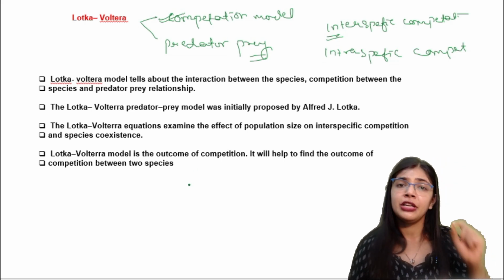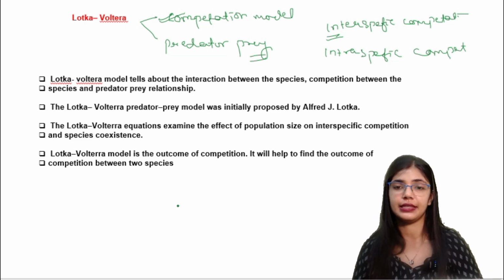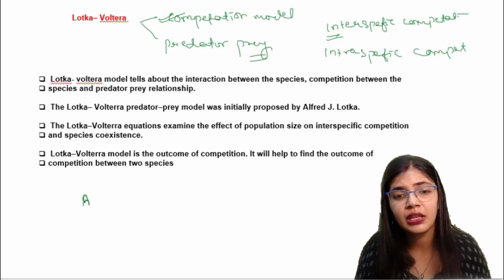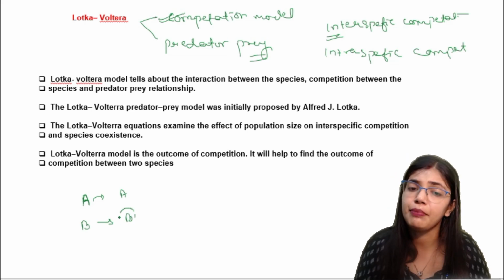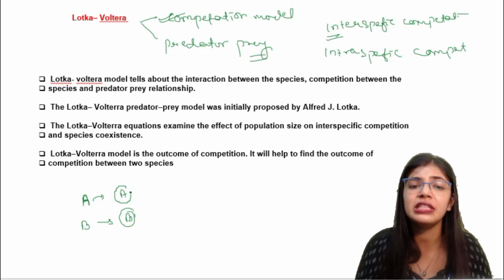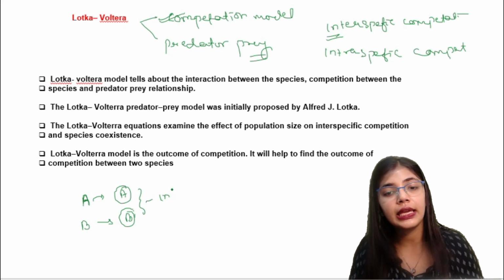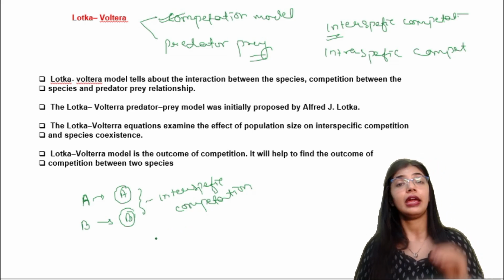Interspecific means the competition is taking place between two different species. Suppose species A is present, some individuals of species A are competing with some individuals of species B. So the competition is between species A and species B. That is known as interspecific competition.